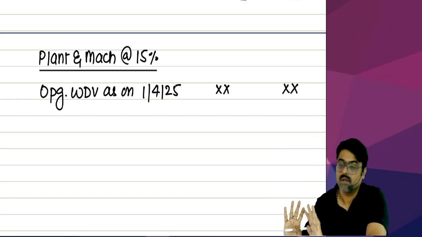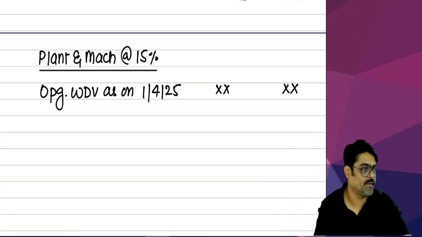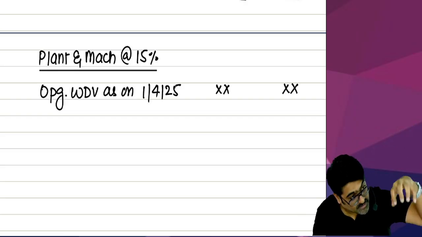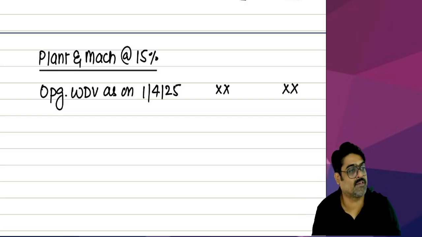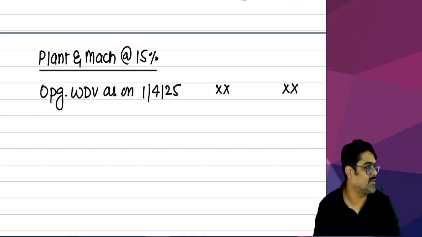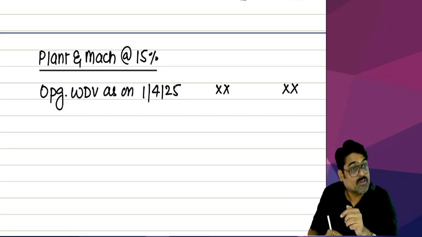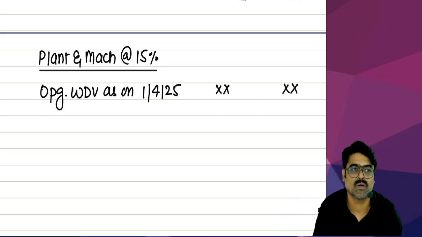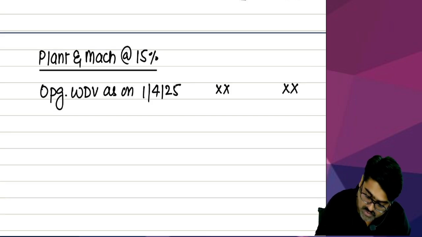Then there will be an opening WDV. But if these assets were never used in my business earlier, and I am buying these assets for the first time in this year, then this block will be formed for the first time in this year. That means opening will be nil. This block will be formed by additions in this year. Yes or no? So now in this opening, what am I supposed to do?